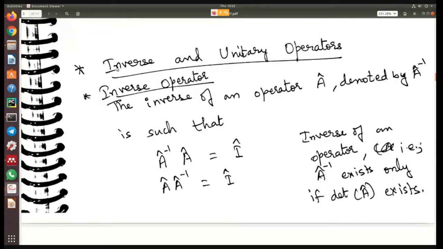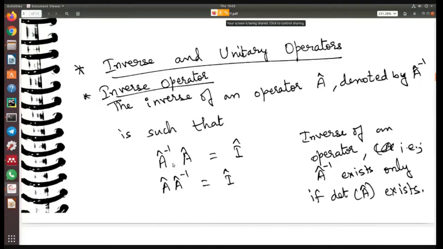So now this is inverse and unitary. This you have already studied in the previous semester. I hope you remember. If you have a matrix A, you can take its inverse, right? You know how to get the inverse of that matrix. Similarly, it's the same funda here. The inverse of an operator A is denoted by A inverse, and it is such that A inverse into A is I, the unit operator, and A into A inverse is also I, the unit operator.